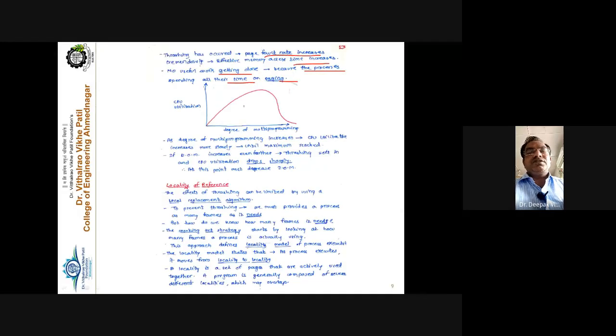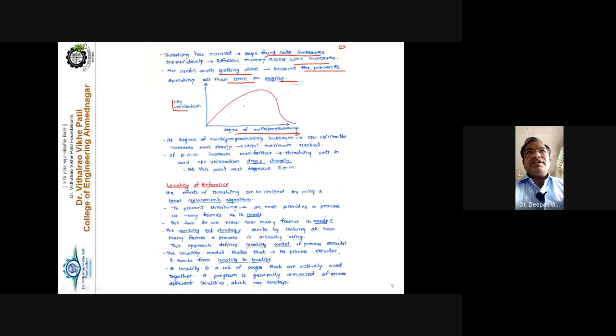So see here, the graph of CPU utilization. On the y-axis, the CPU utilization is plotted. And on the x-axis, there is the degree of multiprogramming. Degree of multiprogramming means what? You go on increasing the number of processes inside the main memory.